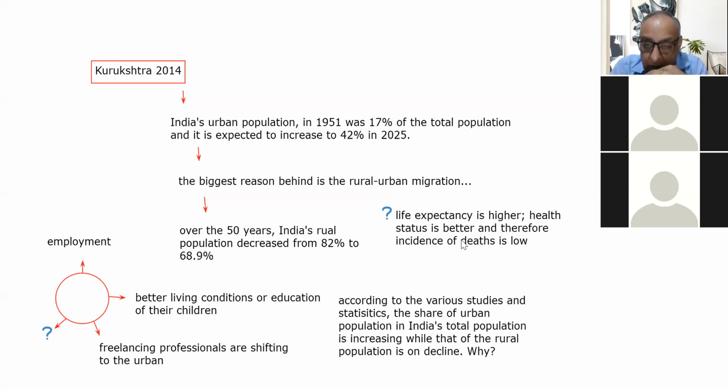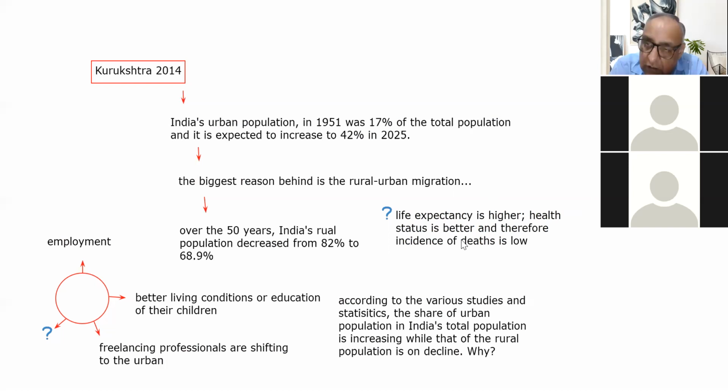That is there, right? And moreover, what is there? Due to the better neonatal care and care of the mother during the pregnancy, right? So we can say the infant mortality rate in the urban is also less as compared to the rural, right? Number of stillbirths is also low in urban as compared to the rural, right?